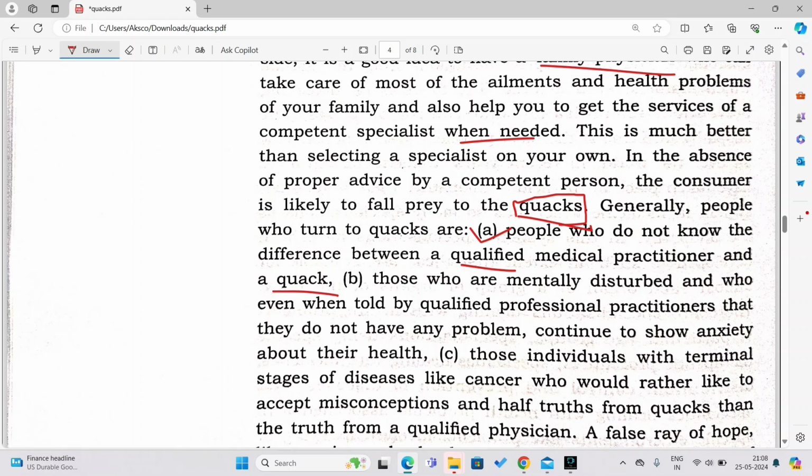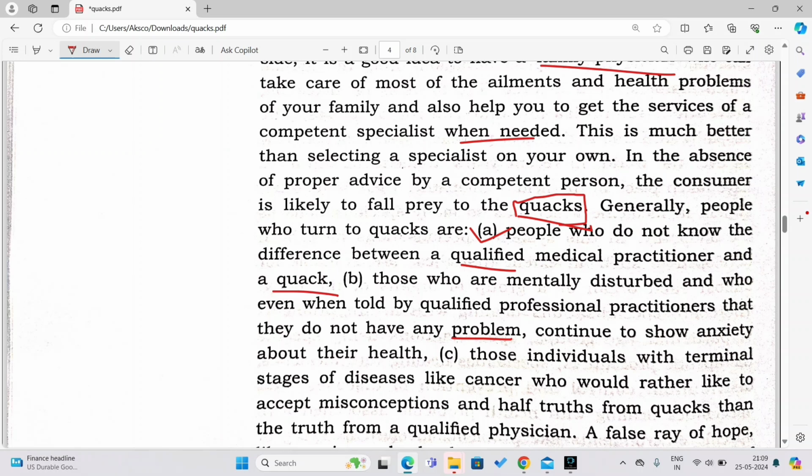See, many people, what happens is that suppose you're going for a malaria test and suppose your report comes negative, then you get angry because why? They have taken 1,000 from you to test your malaria, but then you are negative, which means you do not have malaria, right? So sometimes we feel irritated that so much money I have paid, but then my report is negative. We feel like they have not checked it nicely, right? And then what do we do? We go to another doctor, quacks, right? So those doctors who are unqualified are known as quacks.